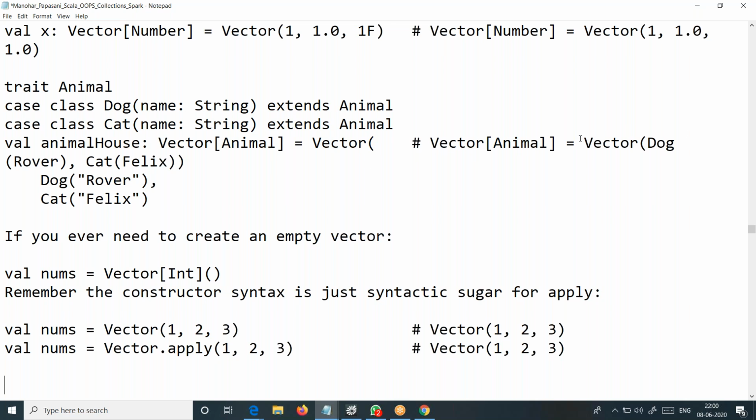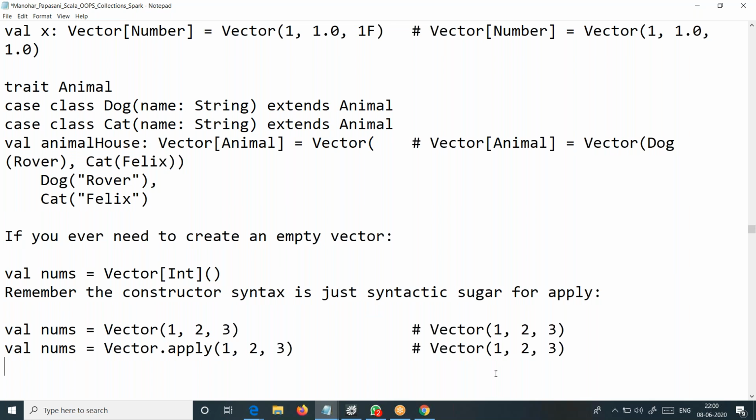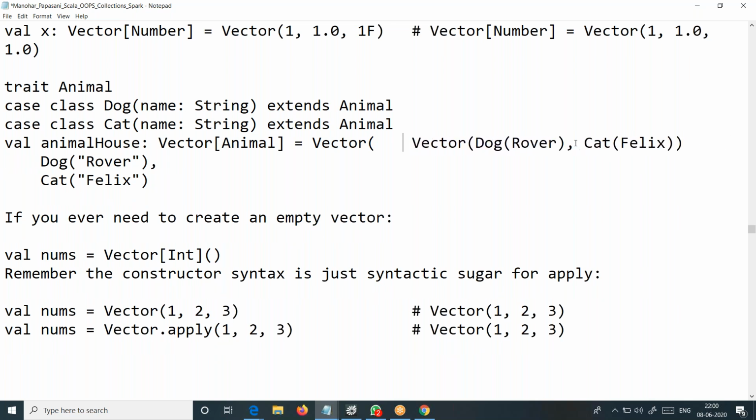Here, if you look at this, this is our object. Just observe there, leave the rest of the part. You can remove this part. It's a bit confusing. This makes sense. This is how we can take it as an example.